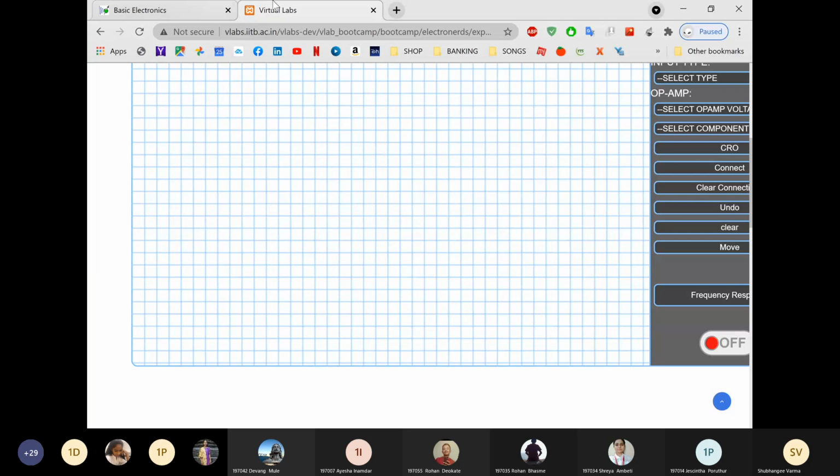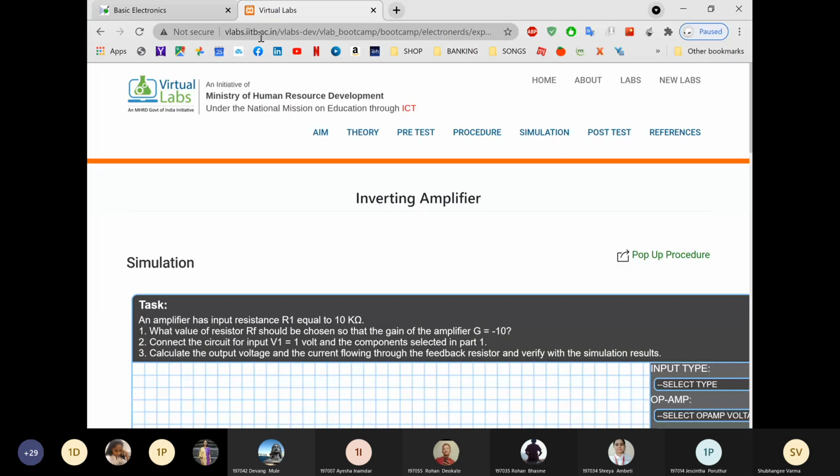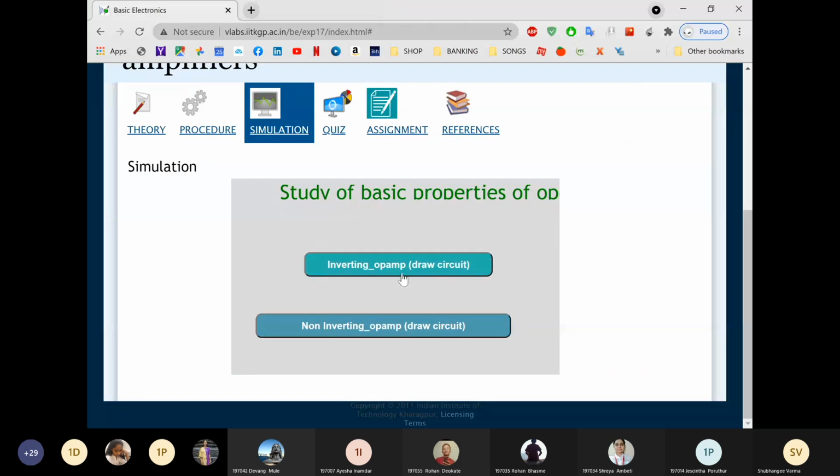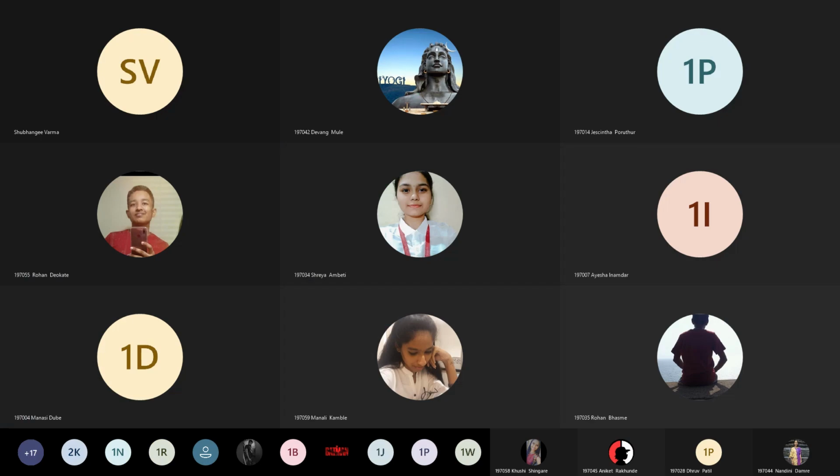So two screenshots from VLabs IITB for inverting amplifier, the third screenshot from this inverting amplifier, and the fourth screenshot from this non-inverting amplifier. So four screenshots for inverting non-inverting amplifier and four screenshots for integrator and differentiator. Have you understood all details? Yes, ma'am. Thank you, Shreya. Thank you, Sakshi.